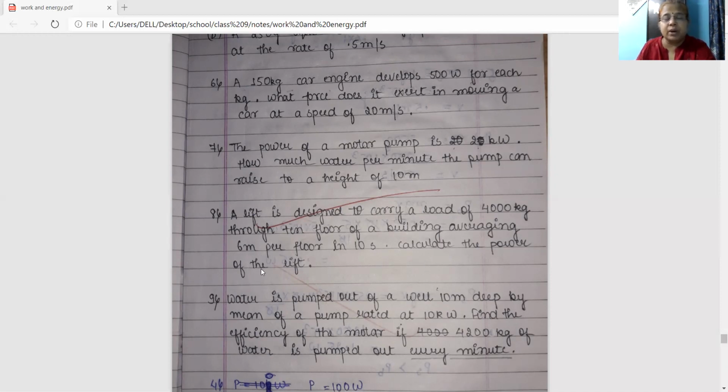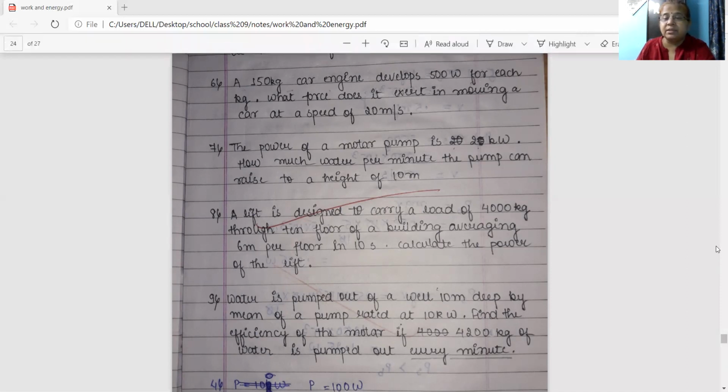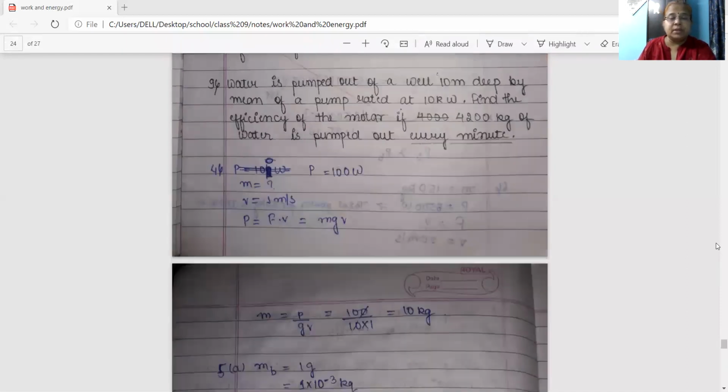Power equals work by time, we know, and work we can find by using mgh. So m is given here, g we know, and height we can find, 10 into 6, divided by time, that is 10. You will get the answer. Come to the solution number 8.